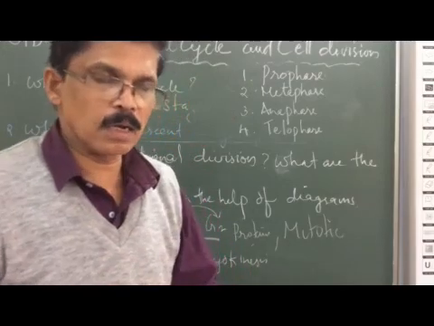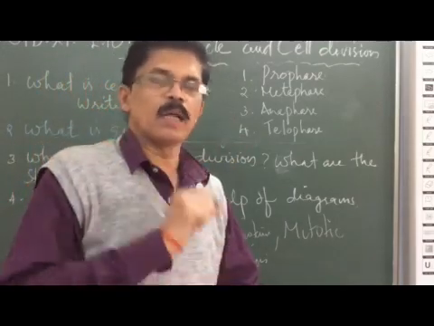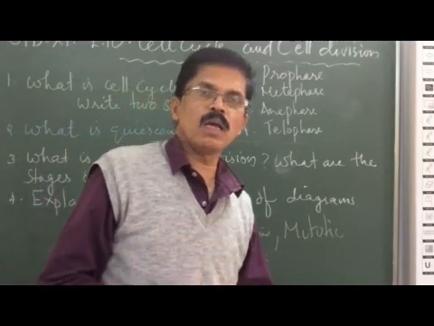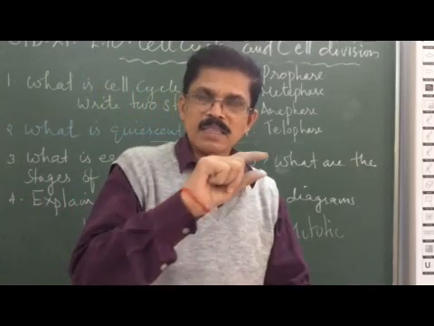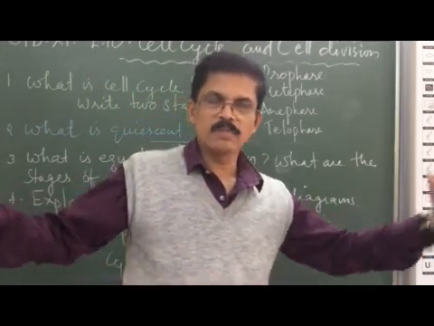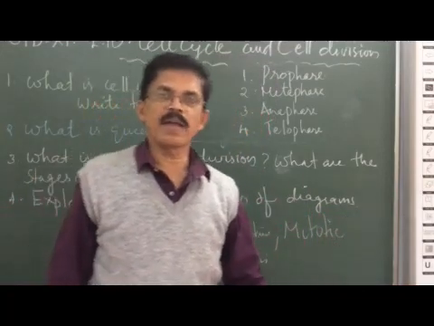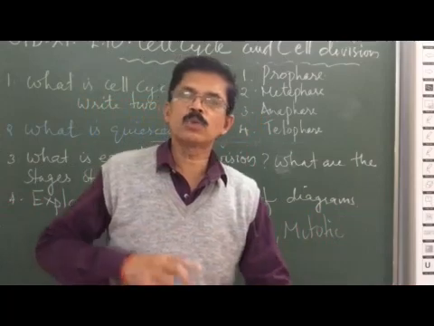Whereas in plant cells, there are no furrows. A cell plate is formed using the middle lamella. With the help of the middle lamella, the cell plate is formed at the center, and the cell plate extends towards the sides. Finally, the cell plate joins the two ends of the cell, and the two daughter cells are separated.